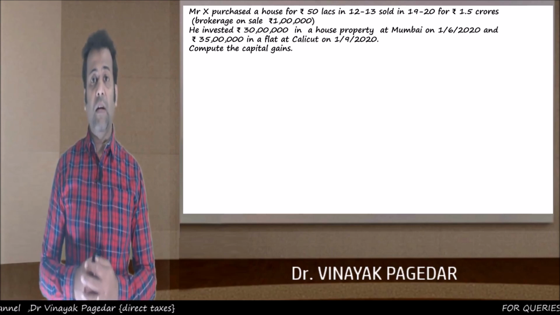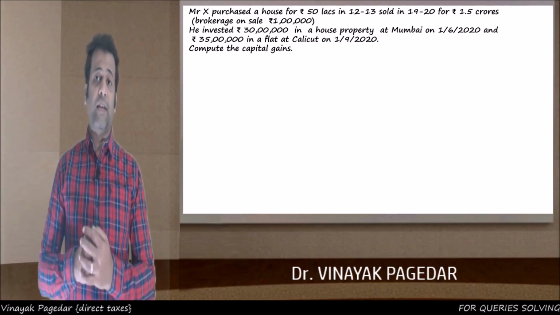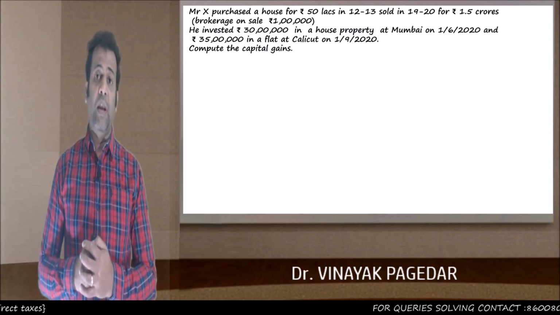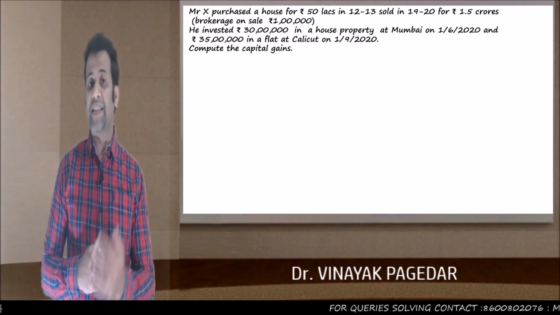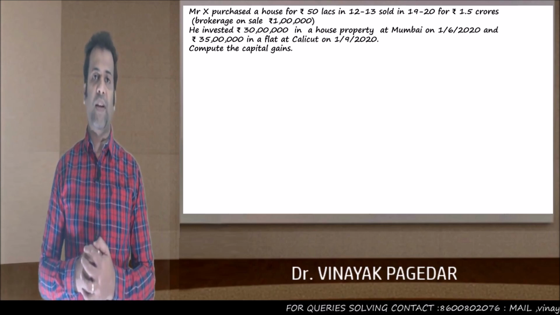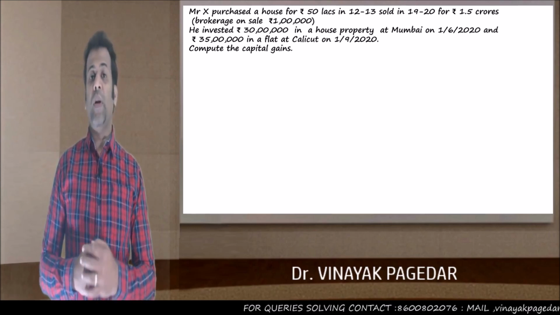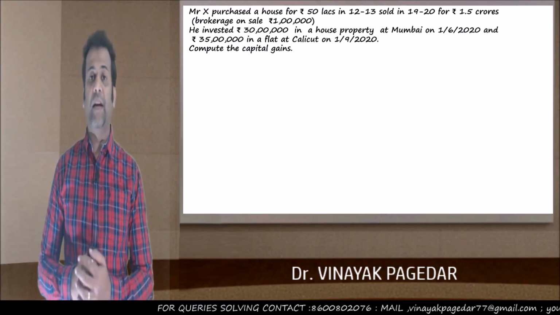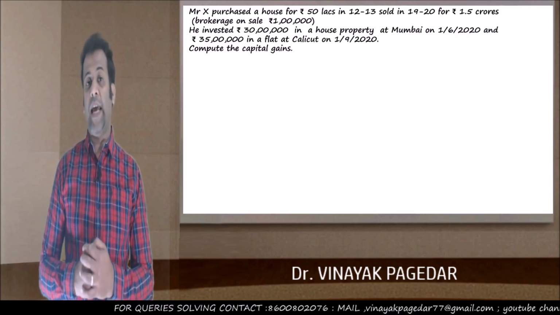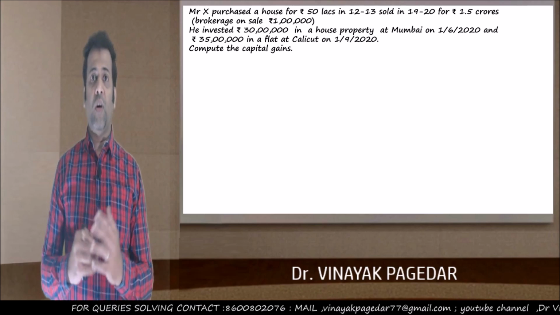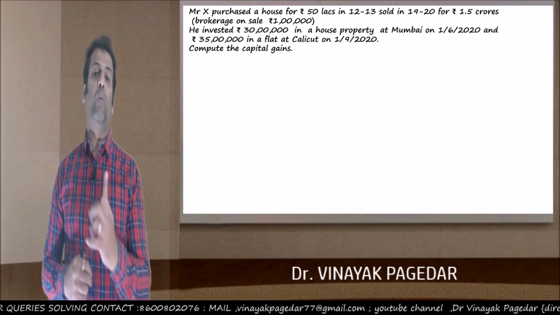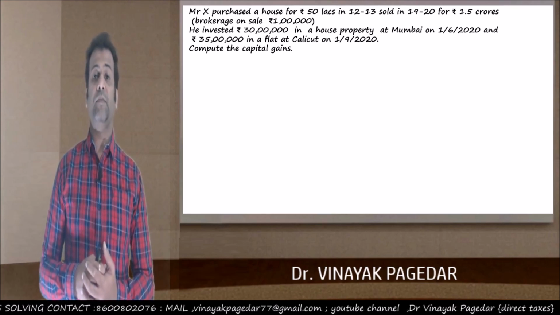In the current year, 2019-20, this residential house property was sold for 1.5 crores. As you know, 1.5 crores is the sale price. It is the full value of consideration. The brokerage on the sale transaction, very clearly we have said, was 1 lakh rupees. There was no brokerage on the purchase, but when we sold the property in the current year, our broker took 1 lakh rupees from us.